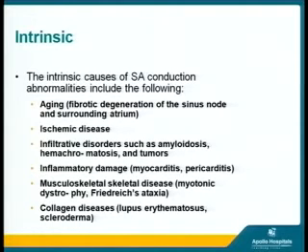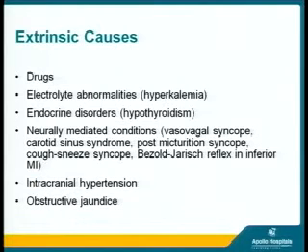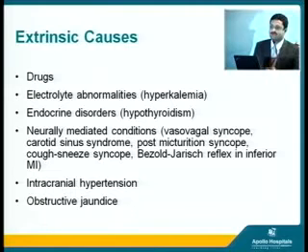Musculoskeletal diseases sometimes may produce bradycardias, like myotonic dystrophy and Friedreich's ataxia. Collagen diseases, which are lupus erythematosus and scleroderma. These are the intrinsic causes which we should be aware of when we are dealing with patients with bradyarrhythmias. And what are the extrinsic causes? Again, drugs, which were elaborately spoken about by the previous speakers. So we should be aware of the drugs which cause bradycardias in the ICU.